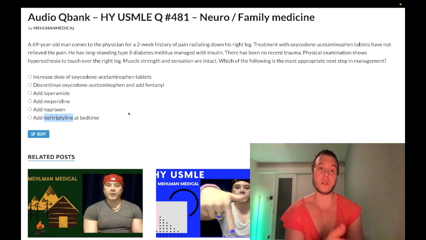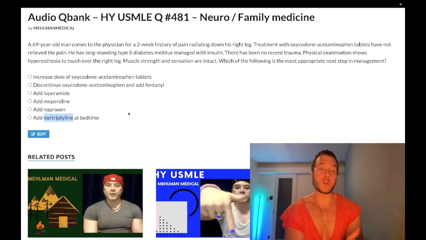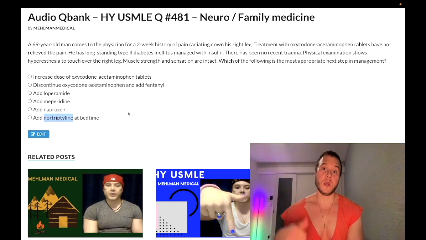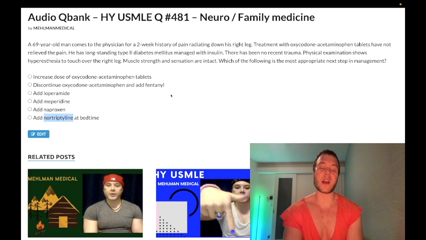TCAs like amitriptyline have anticholinergic side effects, the opposite of dumbbells. I'm not going to go into the Step 1-ish stuff right now, but first generation H1 blockers, i.e. diphenhydramine, chlorpheniramine, TCAs, amitriptyline, and then antipsychotic medications, all anticholinergic, and you need to be very mindful of using those, particularly in elderly. Cognitive dysfunction, urinary retention. We don't want to use TCAs in elderly if at all possible, but if we do, we'll use nortriptyline. This is for diabetic neuropathic pain and just general neuropathic pain, and it's used after oxycodone acetaminophen is not sufficient.